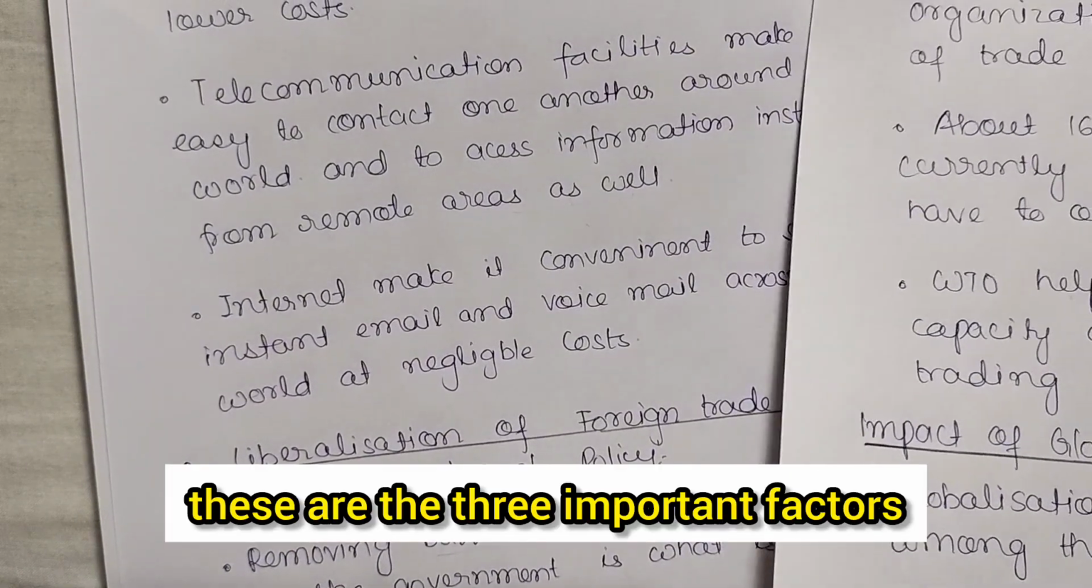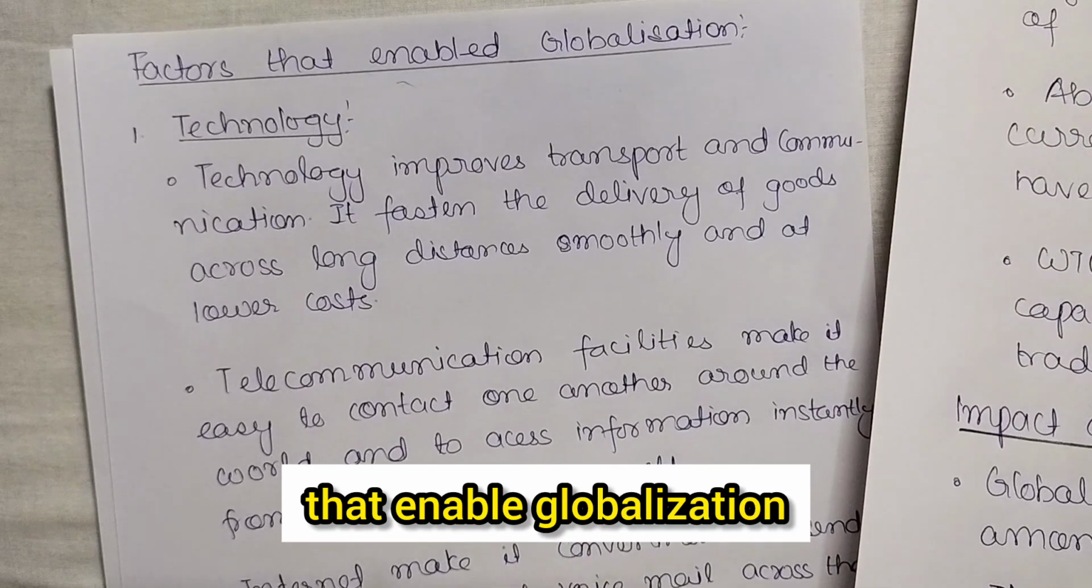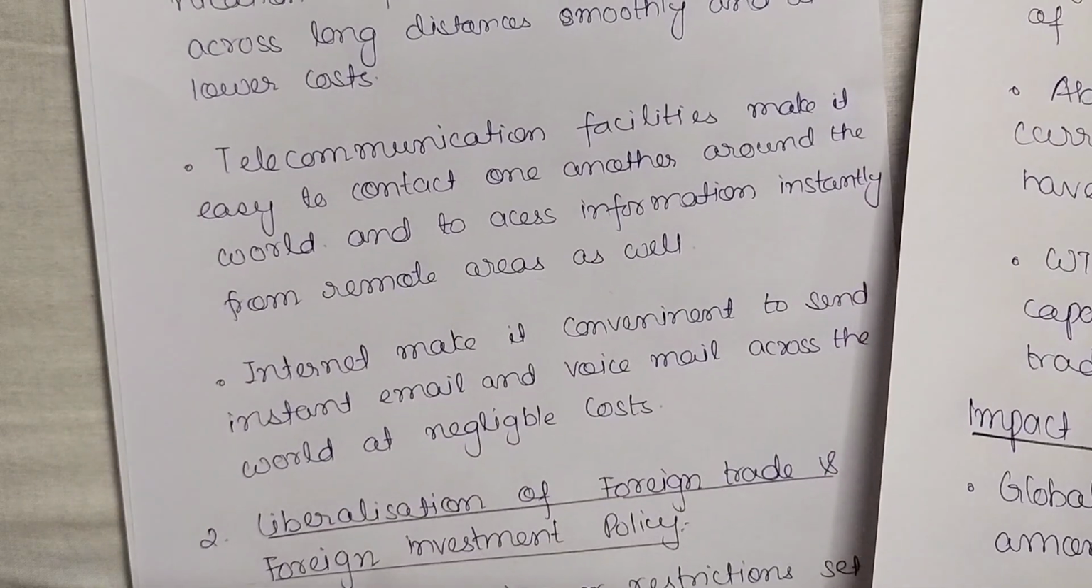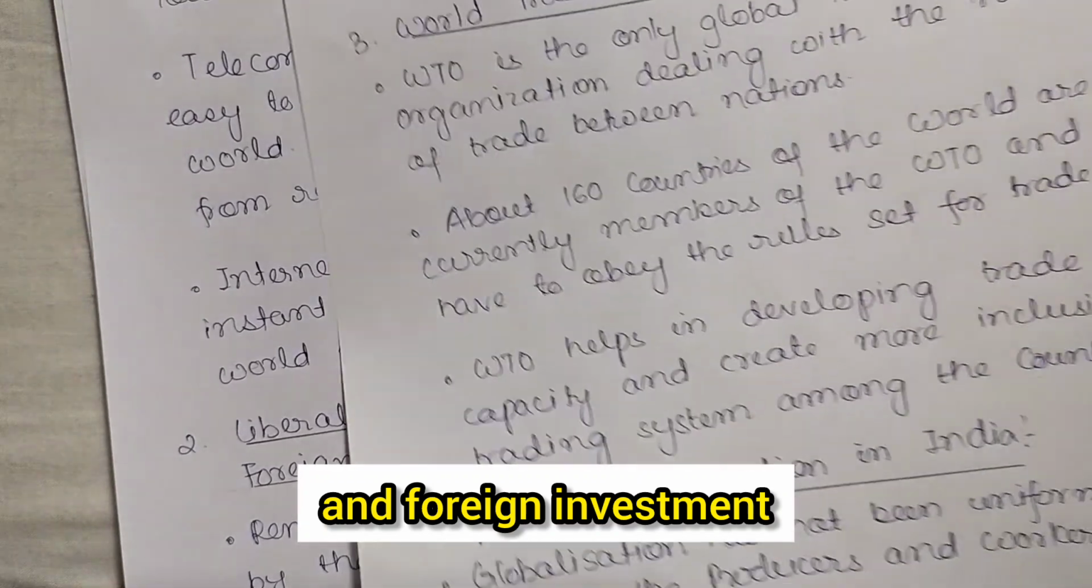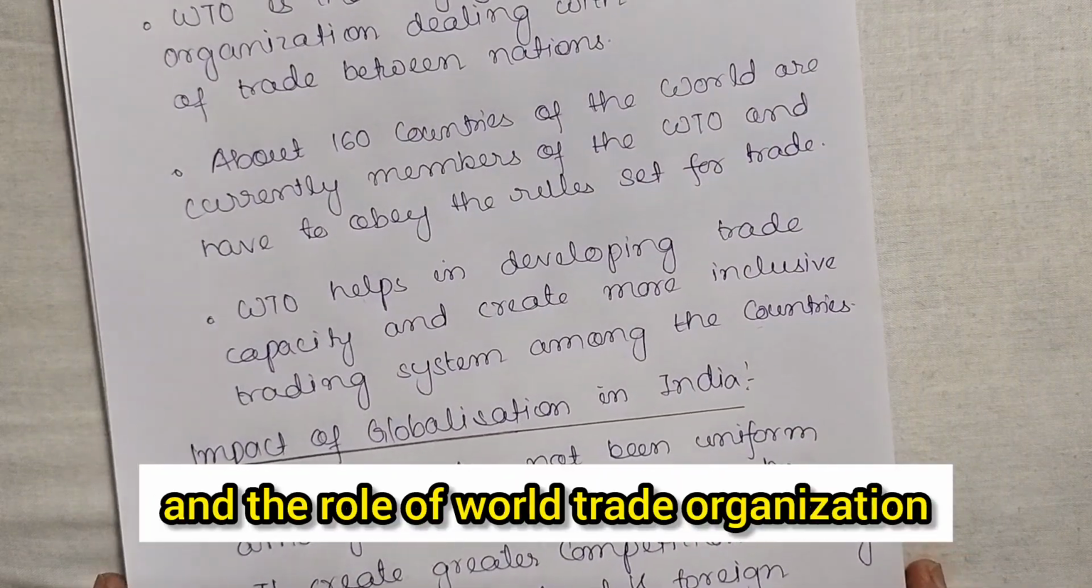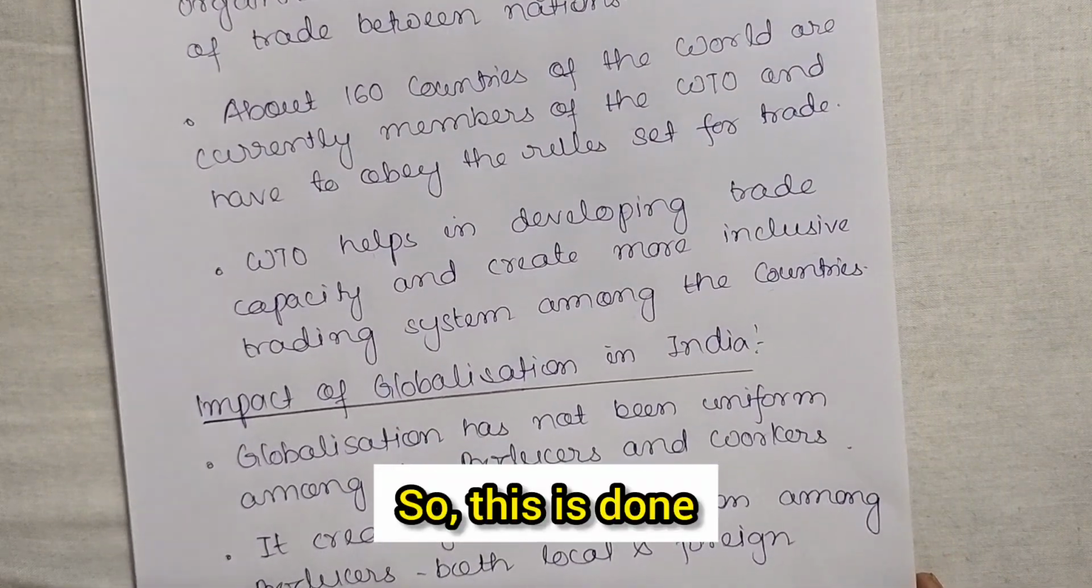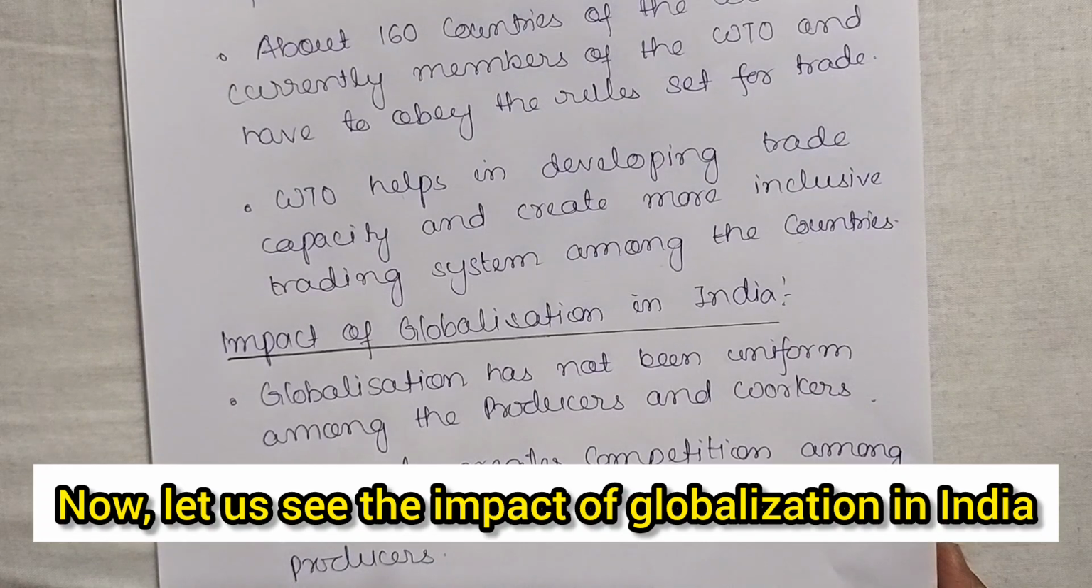So these are the three important factors that enable globalization. That is technology, okay, the use of technology. Second is the liberalization of foreign trade and foreign investment, and third, the role of the World Trade Organization, right? So this is done. Now let us see the impact of globalization in India.